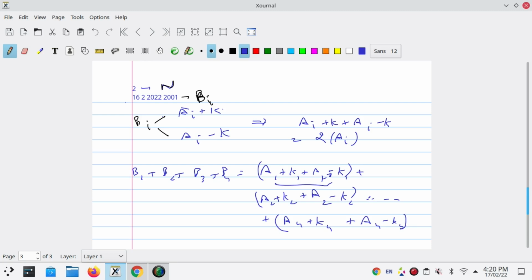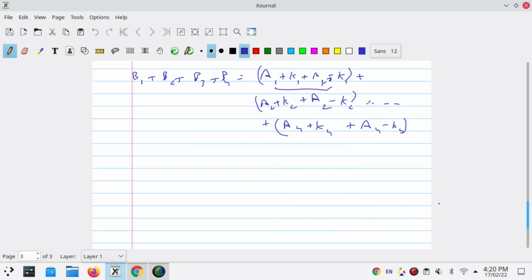Now solving them, what do we get? See, plus K1 minus K1 gets cancelled, plus K2 minus K2 gets cancelled. It means the only thing that we have is A1 plus A1 plus A2 plus A2 plus A3 plus A3 plus A4 plus A4, or we can write it as twice A1 plus A2 plus A3 plus A4. It is just the sum of Bi. It means that the sum of Bi equals twice the sum of Ai.